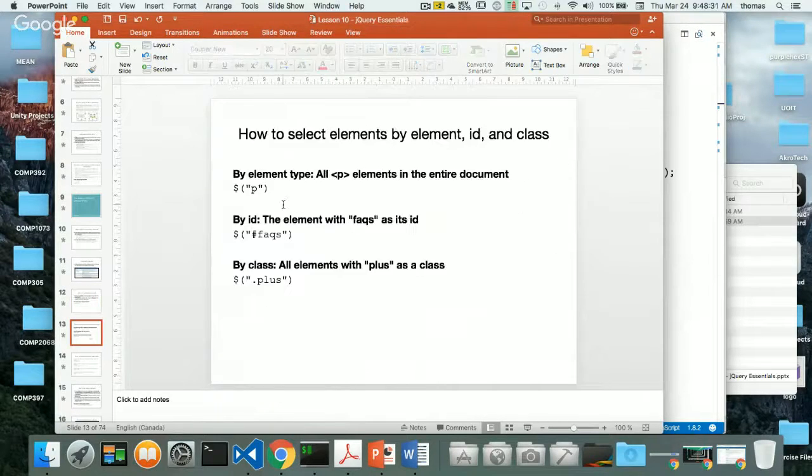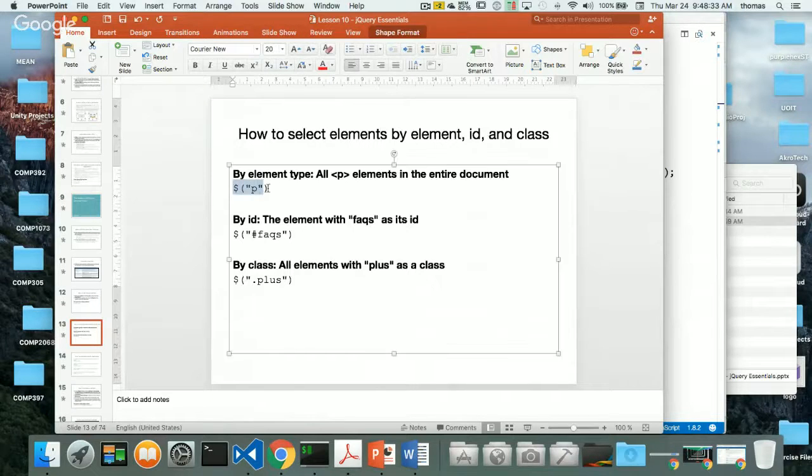We can do things like this. Let's target all paragraph elements. That's how we target stuff. Or all elements with facts as an ID, right? Or let's target it by class: all elements that have the plus class. And of course, it's going to return an array of elements, right? Because once I say all anything, I get back an array of elements. That's what I'm actually doing here. An array of elements. That's interesting.